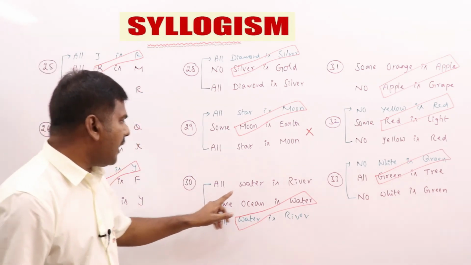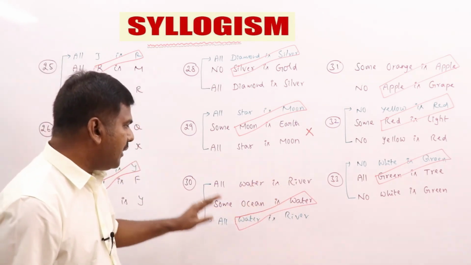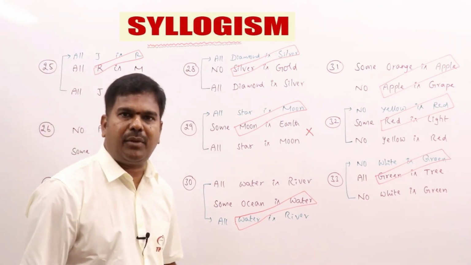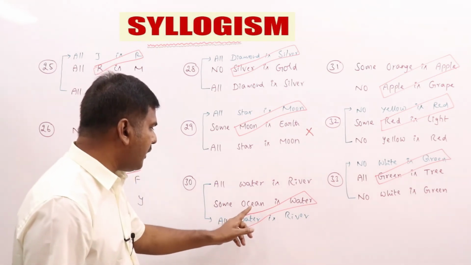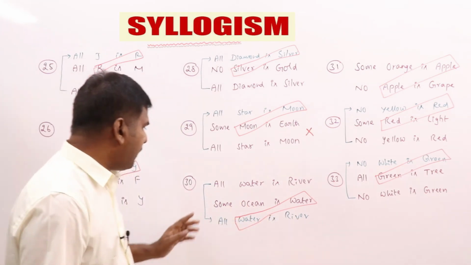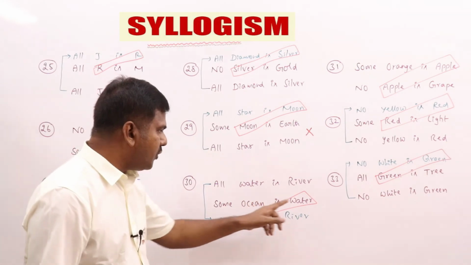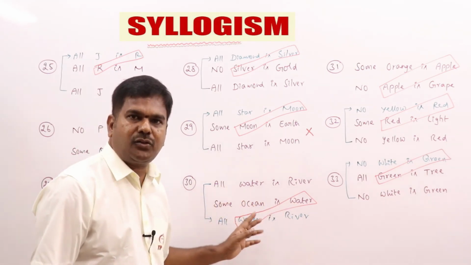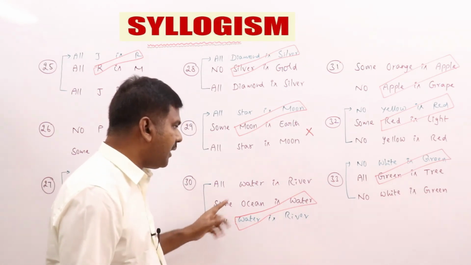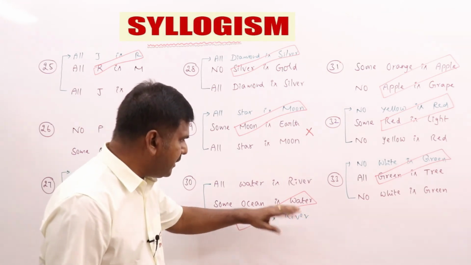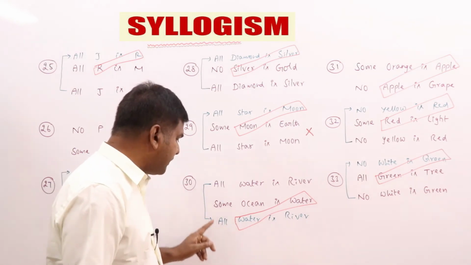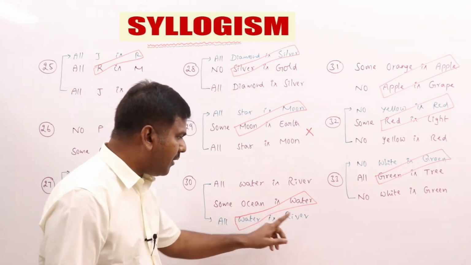Next one: all water is river, some ocean is water. By interchanging these statements, you can make proper alignment. So now I plus A. I plus A is I, which means what is the answer you are going to get? Some ocean is a river. Clear? Here you see, all water is river, some ocean is water. It looks like A plus I gives no conclusion. You must be very careful from the exam point of view. Don't think that it is A plus I and it has not been properly aligned. By interchanging the statements, you can make proper alignment, and it is properly aligned. Common term is there. I plus A gives I as the answer. What is the answer? Some ocean is river.